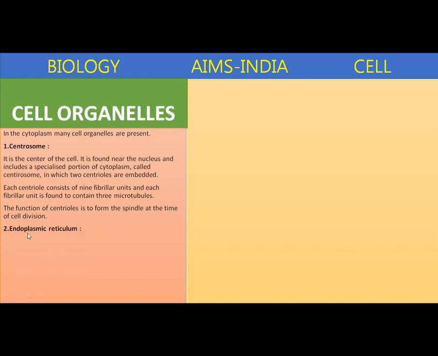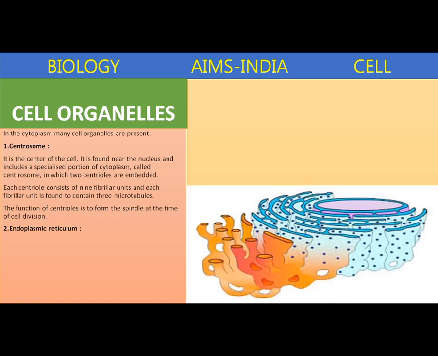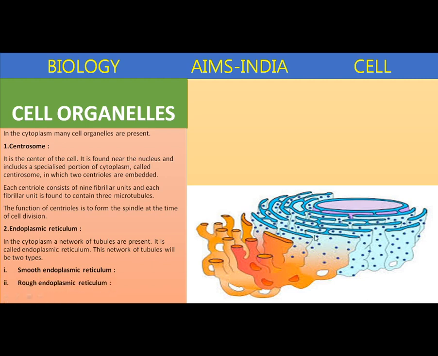Endoplasmic reticulum is the next important cell organelle. This endoplasmic reticulum was discovered by Porter and Thompson in 1945. It is present in the cytoplasm as a network of tubules, and it is called the endoplasmic reticulum. This network of tubules is of two types: smooth endoplasmic reticulum and rough endoplasmic reticulum.